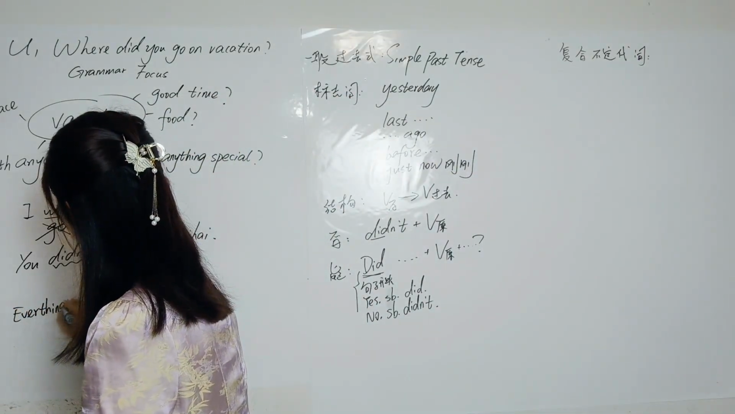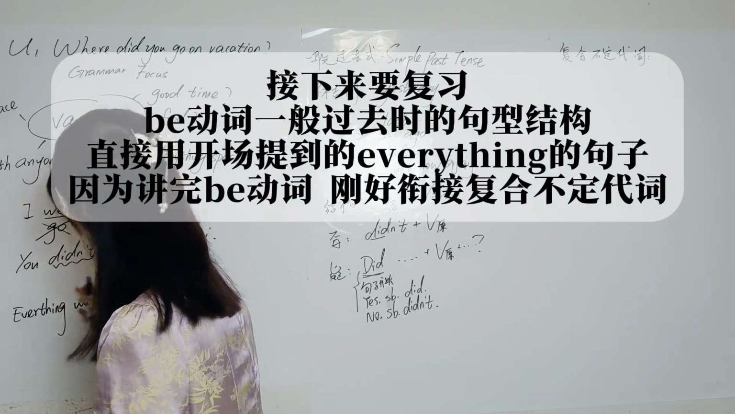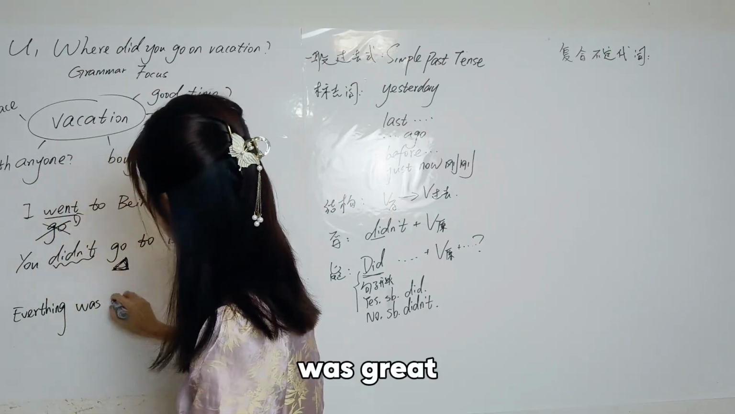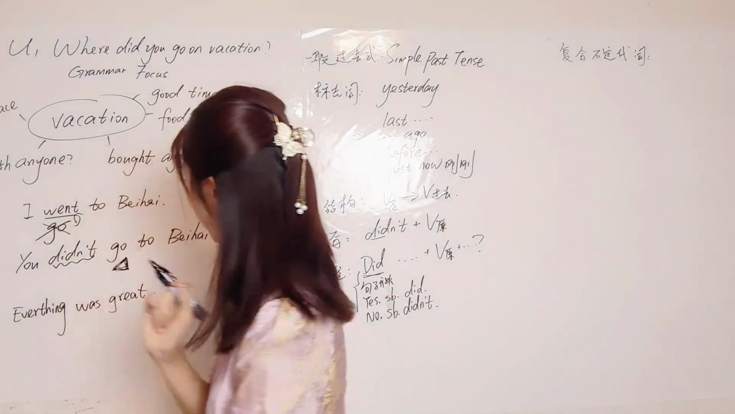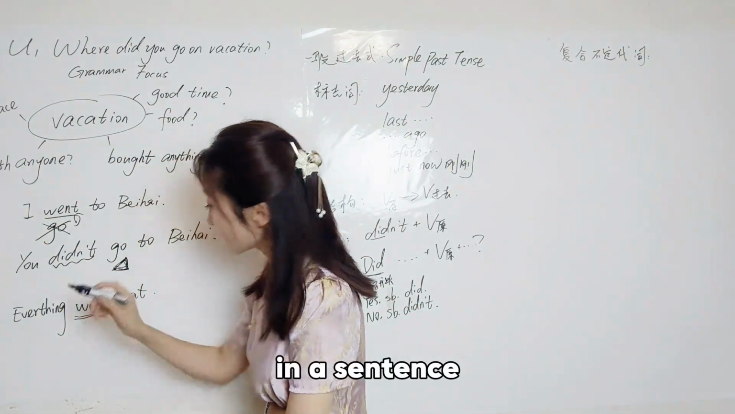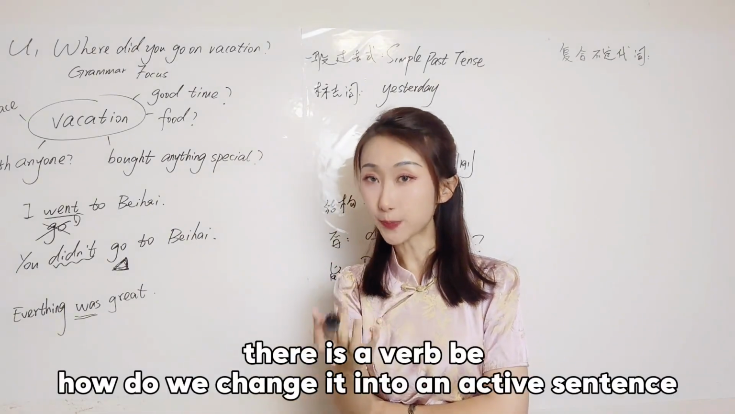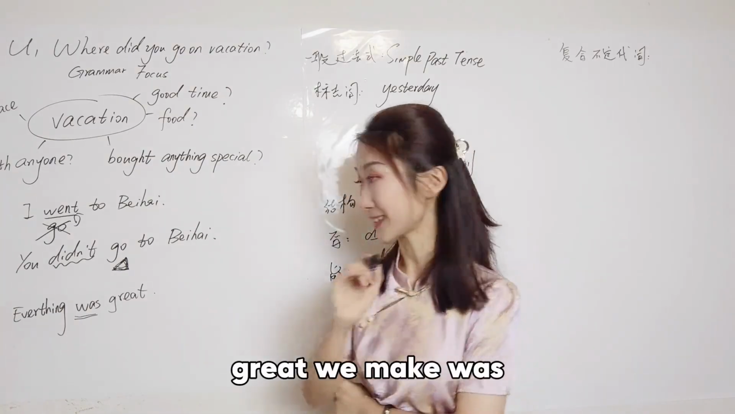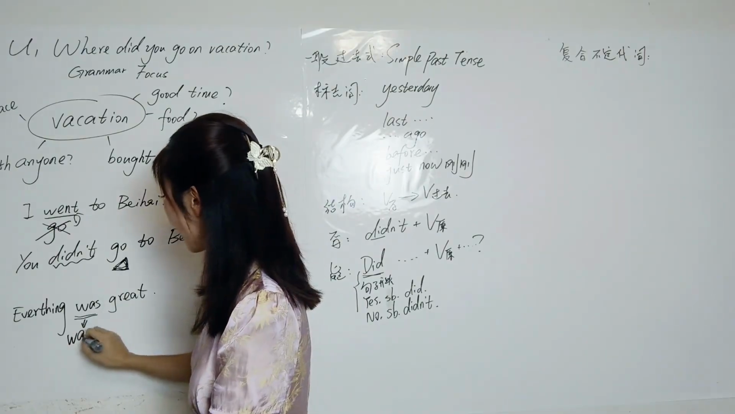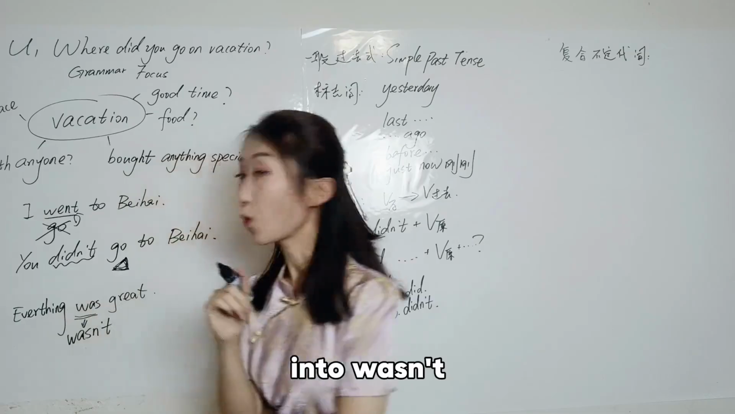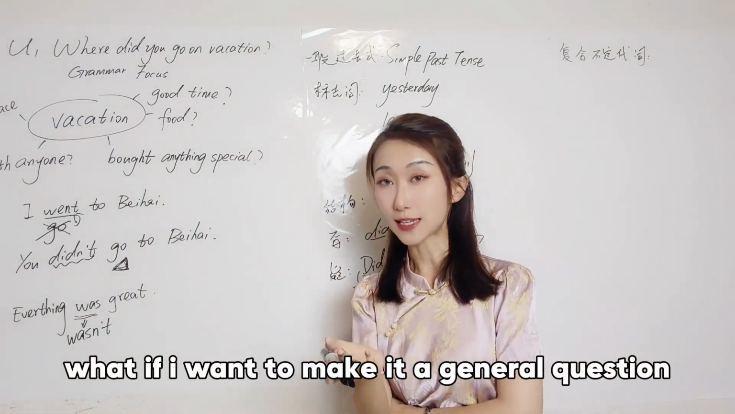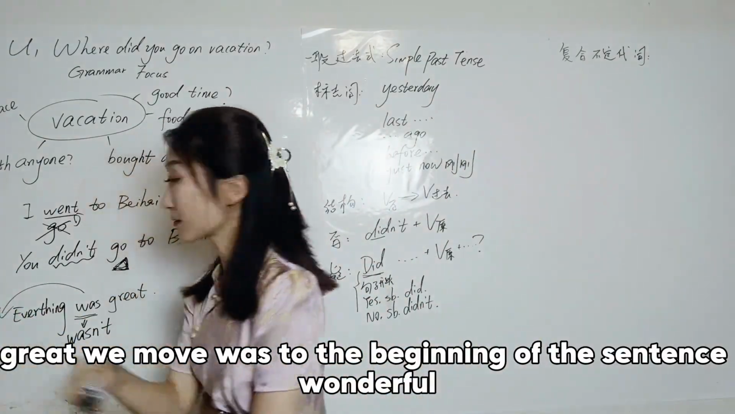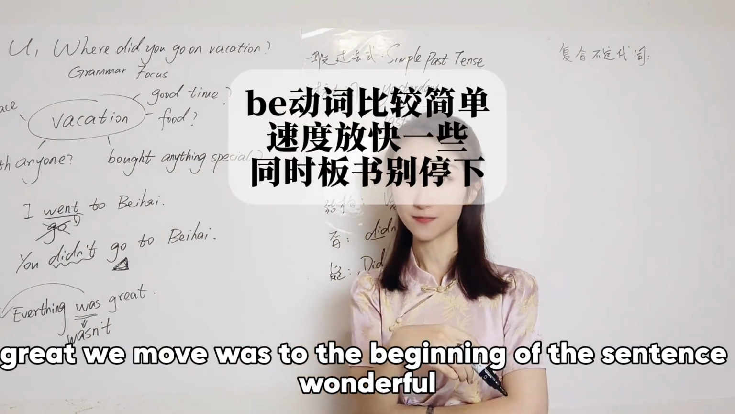Just now, some students also used a sentence like this. Everything was great. In a sentence, there is a verb be. How do we change it into a negative sentence? Great. We make was into wasn't. What if I want to make it a general question? Great. We move was to the beginning of the sentence.